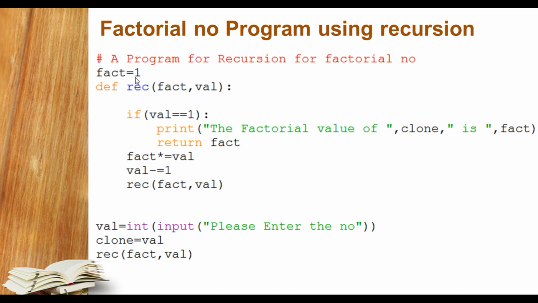Can you see that? So I have passed these two values, and the base condition will check whether value equals 1. If it is true, then it will print the factorial of value clone and return fact. Otherwise, it will multiply the factorial number, store it, and value will be value minus 1, and again this particular function will be called.